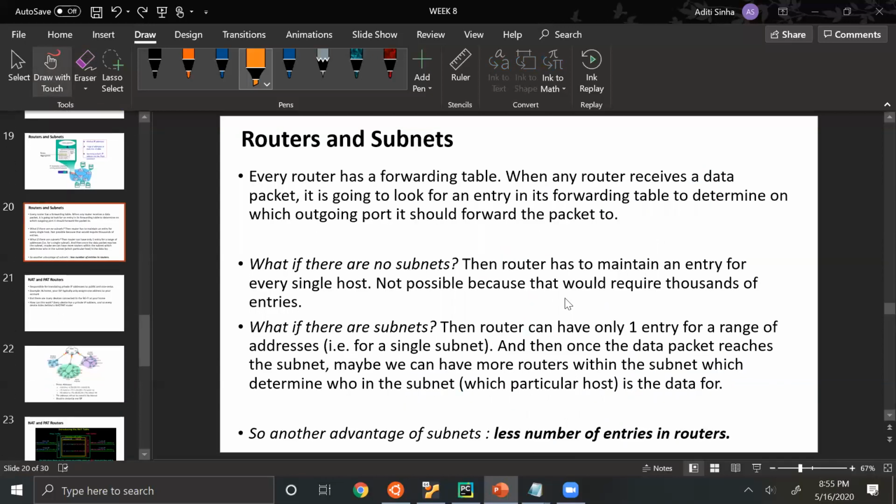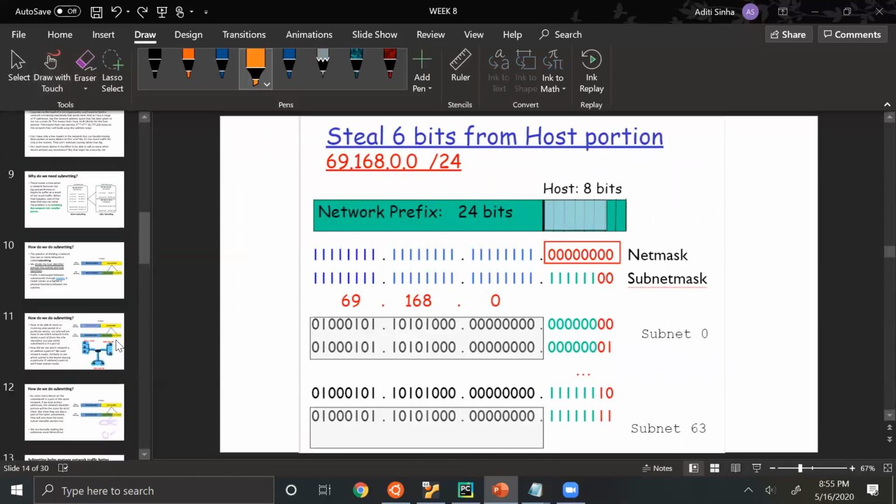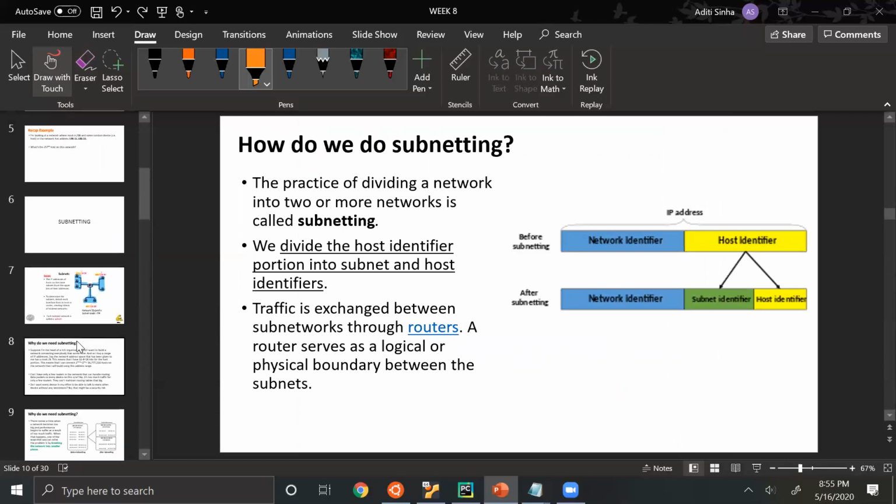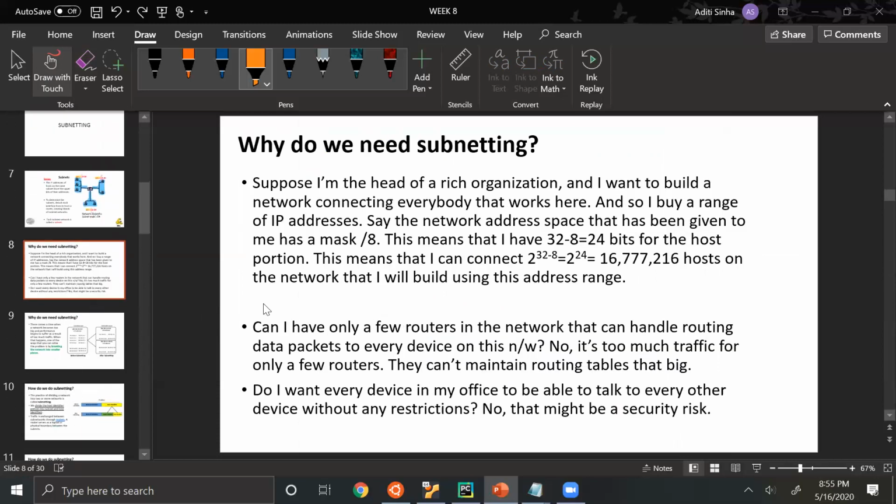So by using subnetting, you have reduced the number of entries in routers. And on top of that, you have eliminated possible security risks too.